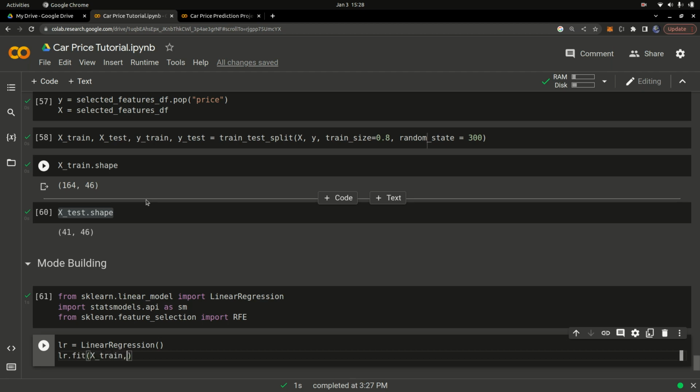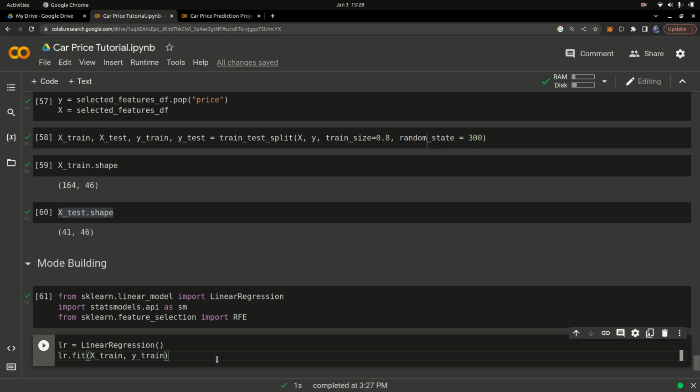You're going to pass in y_train, so passing it the features and their labels, right? This is an example of supervised machine learning, and I explained to you what supervised machine learning is. You provide the features along with the corresponding labels so the machine can learn from existing data.